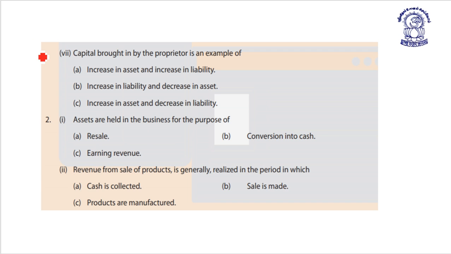Next, capital brought in by the proprietor is the example of increase in asset and increase in liability, and decrease in asset, and decrease in liability.